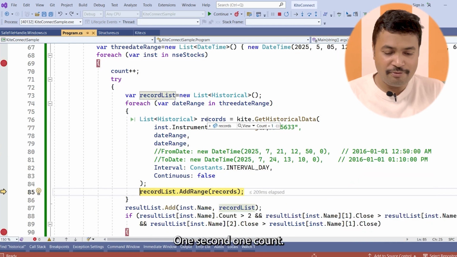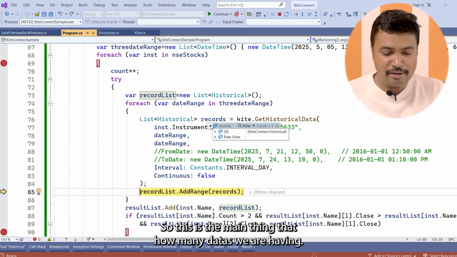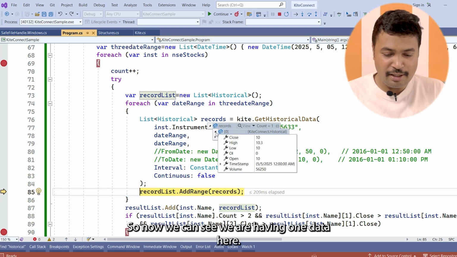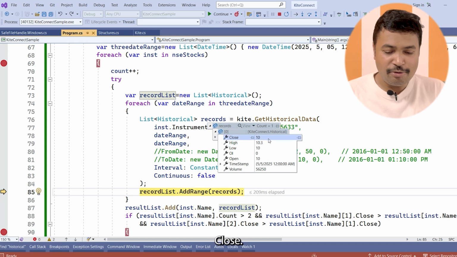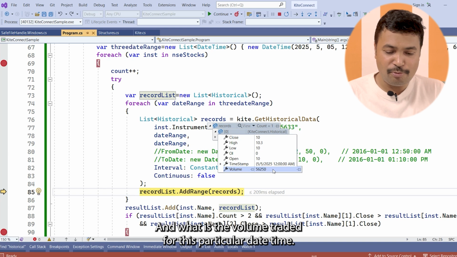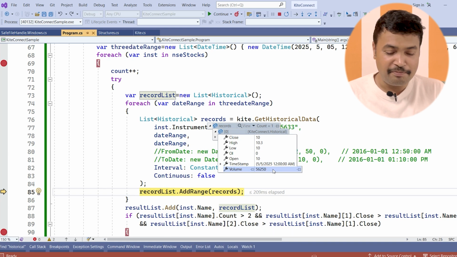One second. One count. So this is the main thing, how much data we are having. So now we can see we are having one data here. Close is this one, high is this one, low, open, timestamp, and the volume traded for this particular date time.